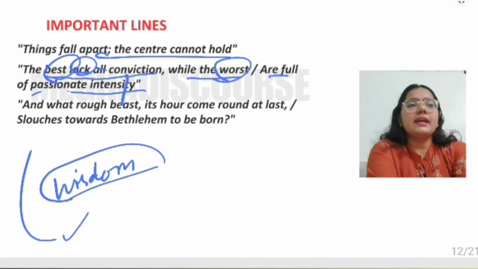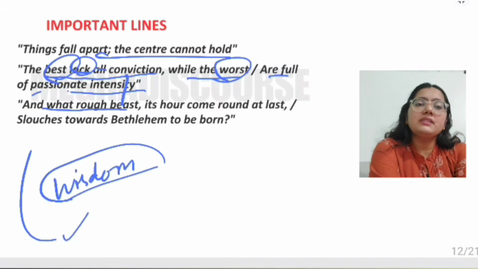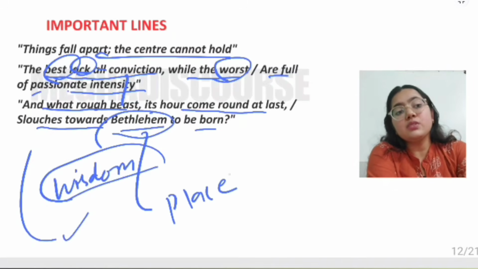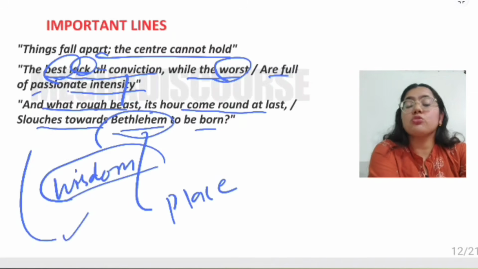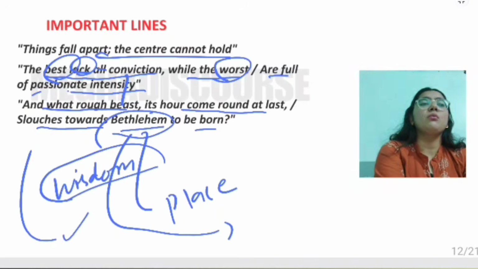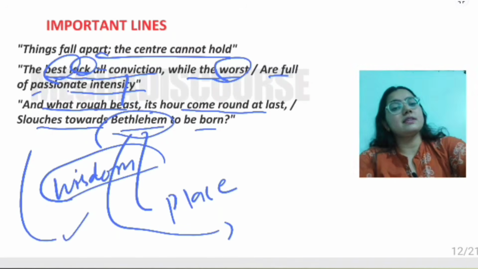Then there is this line: and what rough beast, its hour come round at last, slouches towards Bethlehem to be born. Bethlehem is the place where the Christ was born, but now it is not the Christ who is coming, but the Sphinx, or we can say the monster. Okay, so this is the second coming.